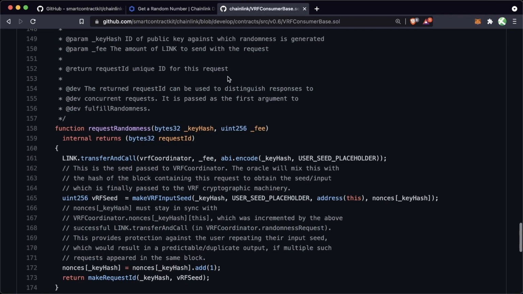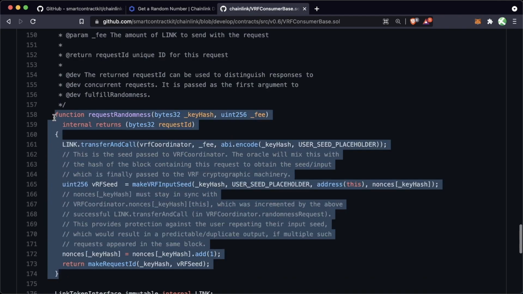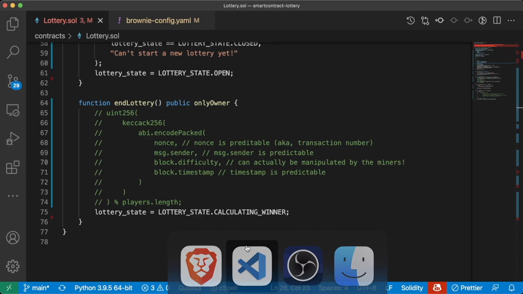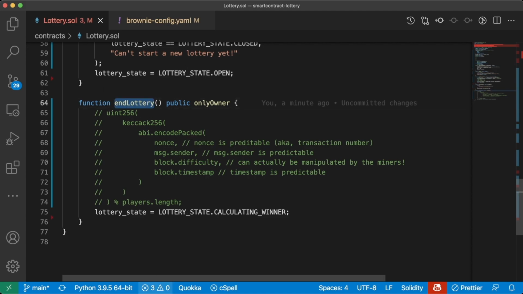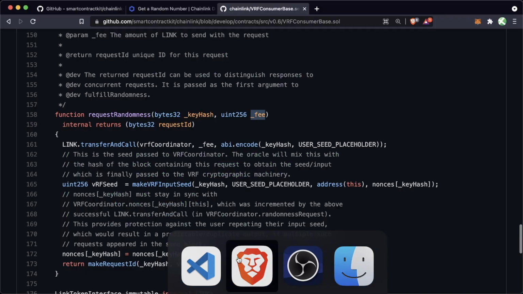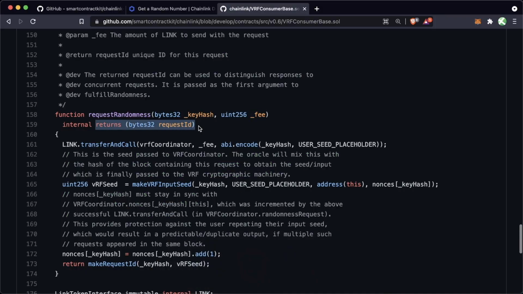to call. If we scroll back to our VRF consumer-based contract, this request randomness function is a built-in function from the VRF consumer base. So our contract can natively call this request randomness function right in our contract. And you can see it takes a key hash and a fee as its parameters. So right in our end lottery function, we can add this function. And we can see this also returns a bytes32 called request ID.